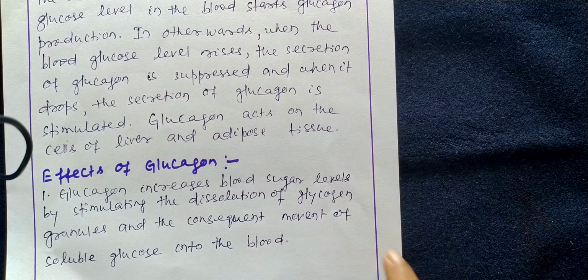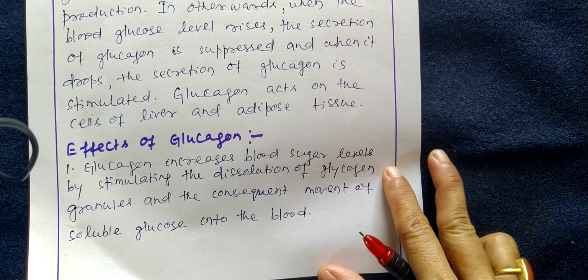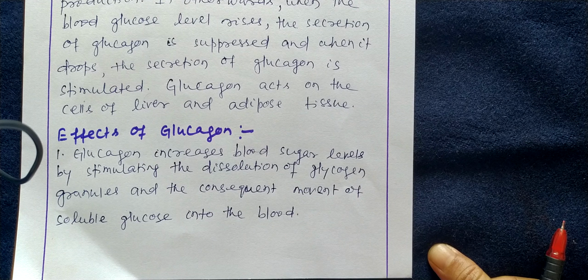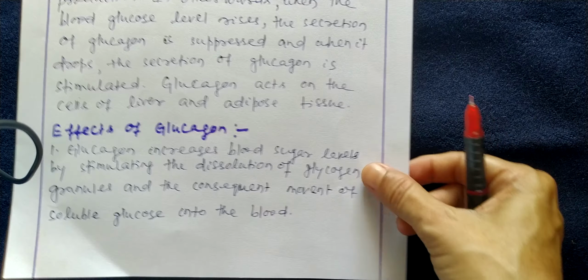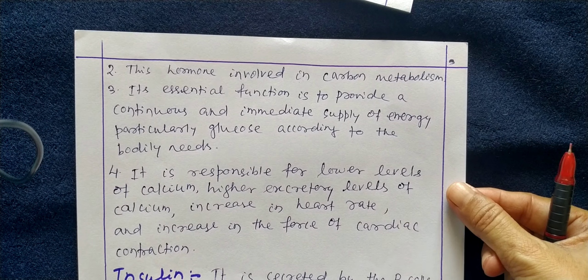Effects of glucagon. Glucagon increases blood sugar level by stimulating the dissolution of glycogen granules and the consequent movement of soluble glucose into the blood. Number 2, this hormone is involved in carbon metabolism.